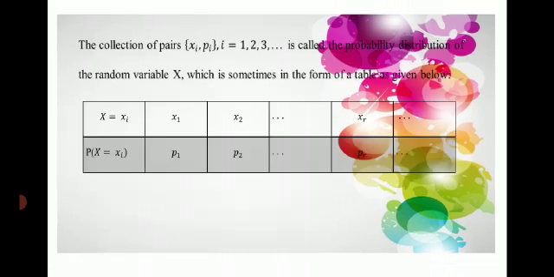The collection of pairs xi comma pi is called the probability distribution of the random variable X, which is sometimes given in the form of a table as given below.